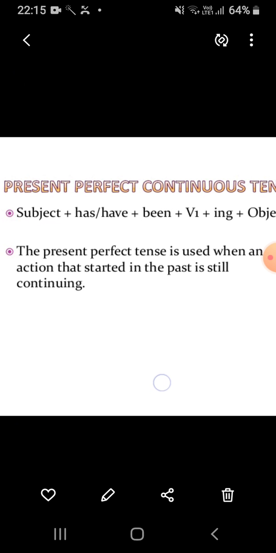Okay, so the tense structure for this tense is subject plus has or have plus been plus first form of the verb plus ing plus object. As I told you, continuous is there, so we are going to use first form of the verb and we are going to add ing to the verb. Okay, so I hope all the four types of present tense are clear to you.